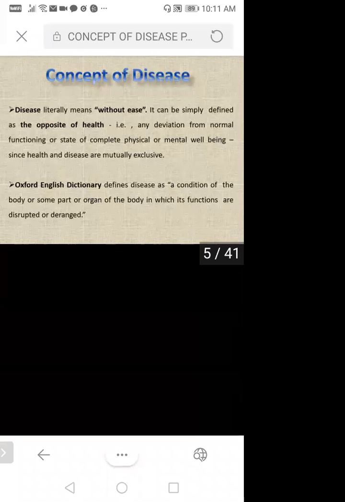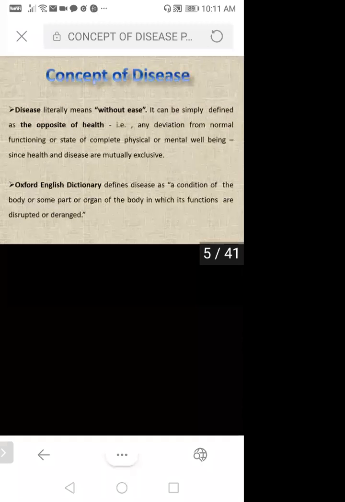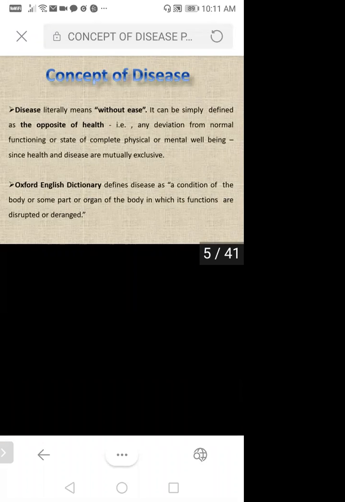Now, the next important one is the concept of disease. What is the concept of disease? What do you mean by disease? Disease literally means without ease; we are not comfortable. It can be simply defined as the opposite of health. Any deviation from normal function counts. Suppose you know your normal routine every day. If you have something that is against or deviated from your normal routine, that is going to be known as disease.